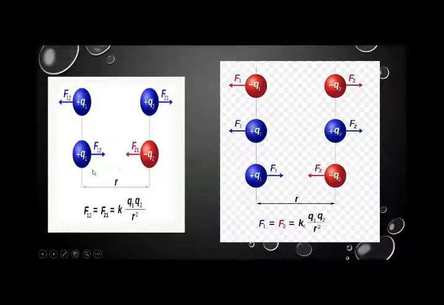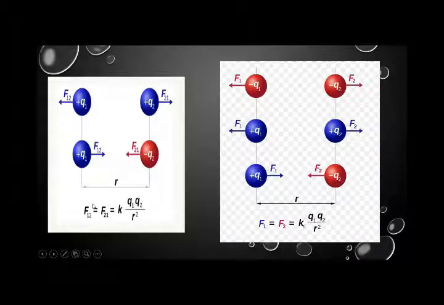And if we decrease the distance between the two charges, the force will become greater. So by increasing the distance, the force will be decreasing, and by reducing the distance between the two charges, the force of attraction will increase.